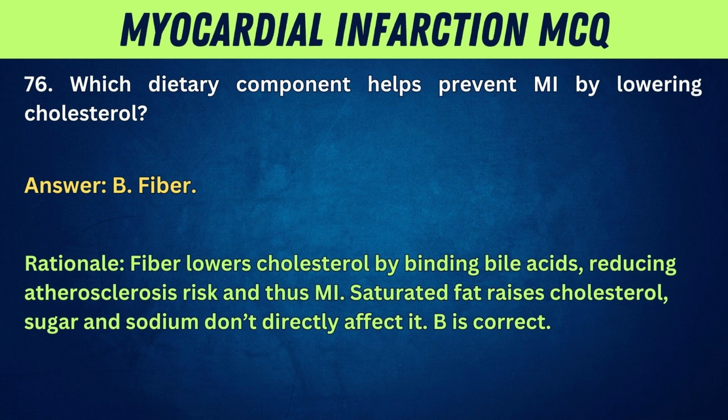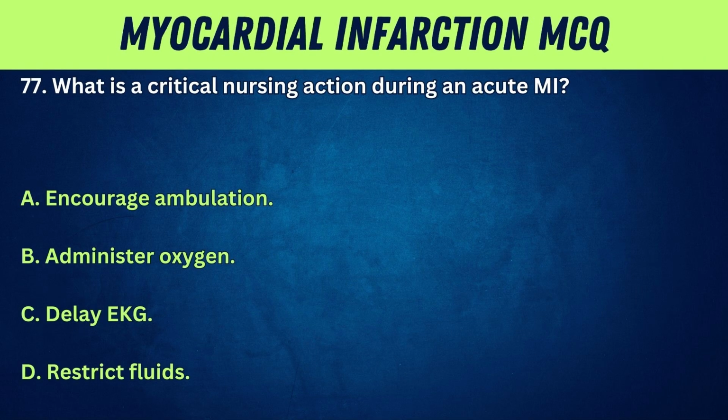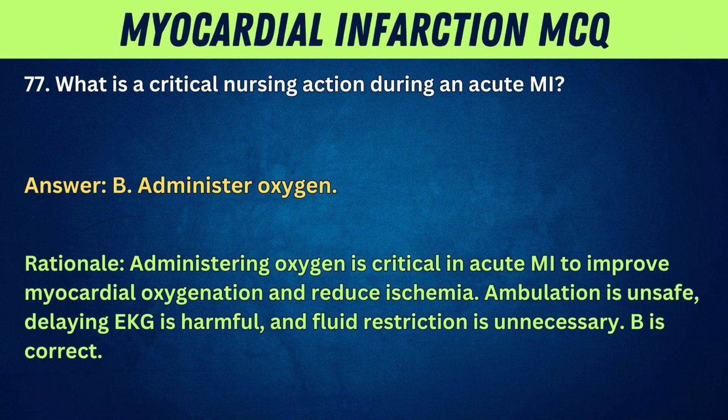B is correct. 77. What is a critical nursing action during an acute MI? A. Encourage ambulation. B. Administer oxygen. C. Delay EKG. D. Restrict fluids. Answer: B. Administer oxygen. Rationale: administering oxygen is critical in acute MI to improve myocardial oxygenation and reduce ischemia. Ambulation is unsafe, delaying EKG is harmful, and fluid restriction is unnecessary.